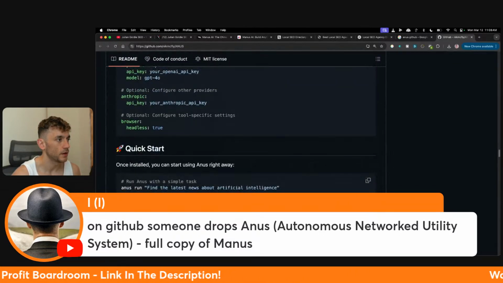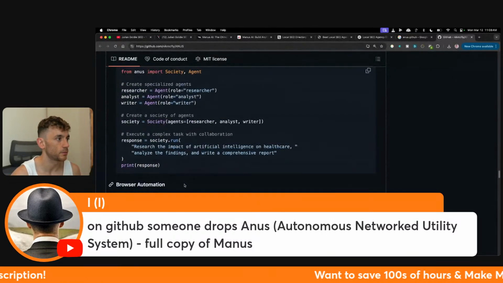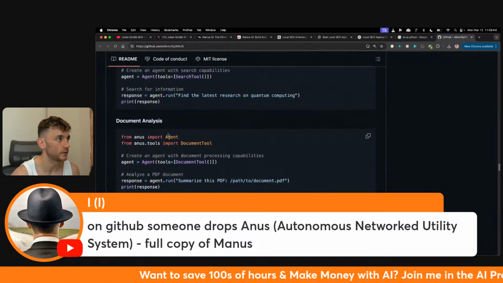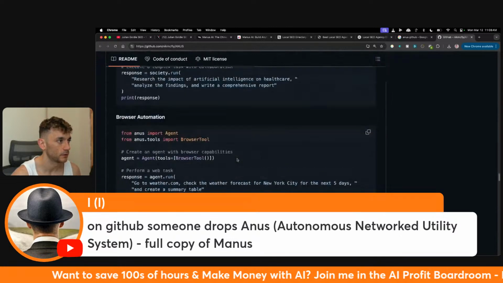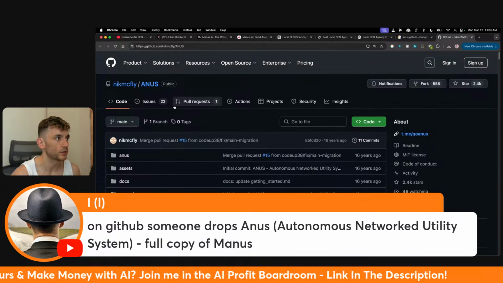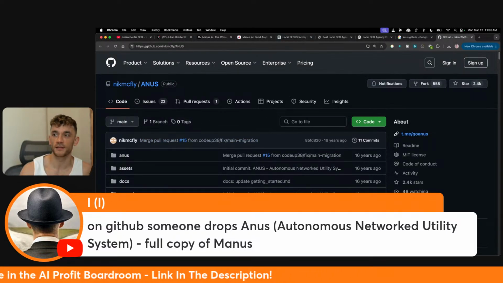Interesting. Yeah, I've not tested this one out, but OpenManus I have been using, and that's super powerful. So you can automate your browser there. You can do command line interfaces, document analysis. Are there any screenshots of what it looks like live? I don't want to type that on Twitter, and on a live stream like that wouldn't be a good idea.